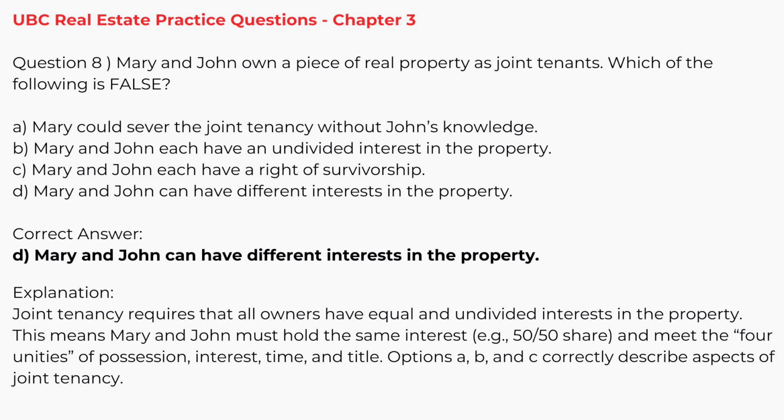Explanation. Joint tenancy requires that all owners have equal and undivided interests in the property. This means Mary and John must hold the same interest, e.g. 50-50 share, and meet the 4 unities of possession, interest, time, and title. Options A, B, and C correctly describe aspects of joint tenancy.